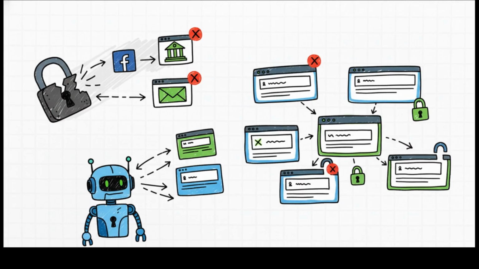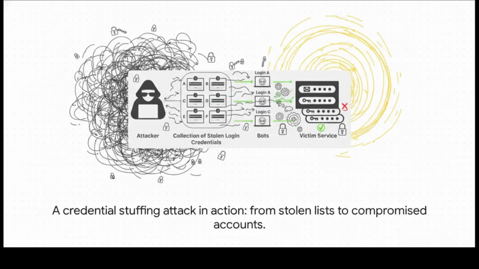This is when attackers get their hands on a huge list of usernames and passwords from a data breach at one company, let's say some social media site. And then they use bots to try those exact same logins on thousands of other websites, like your bank, your email, you name it. This diagram shows you exactly how it works. Look over on the left. The attacker starts with a massive list of stolen login details from some other company's breach.